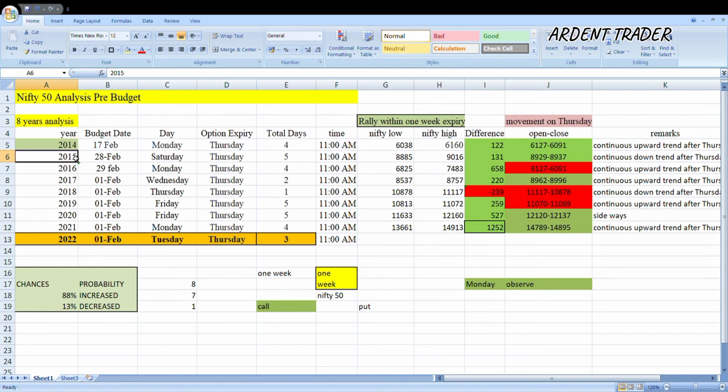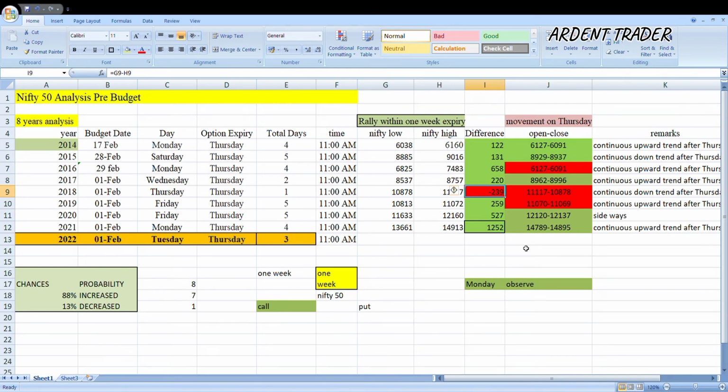Likewise in 2015 also, from a low of 8885, it made a high of 9016, which was a positive 138. So likewise till 2021: 1, 2, 3, 4, 5, 6, 7, 8. Out of 8, it is very clear that 7 times Nifty 50 gave a very positive momentum within 1 week. Only in 2018 did Nifty give a negative return.